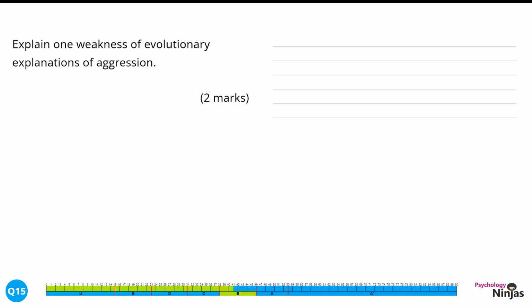Explain one weakness of evolutionary explanations of aggression. 2 marks. Here we have the command word explain, which means we need to give detail within our response, developing this in terms of our explanation. We need to explain a weakness, focusing on evolutionary explanations of aggression. So our 2 marks break down into 1 mark for identifying a particular weakness of this explanation, and our second mark comes from justifying why that is a weakness. Let's have a look at a response.